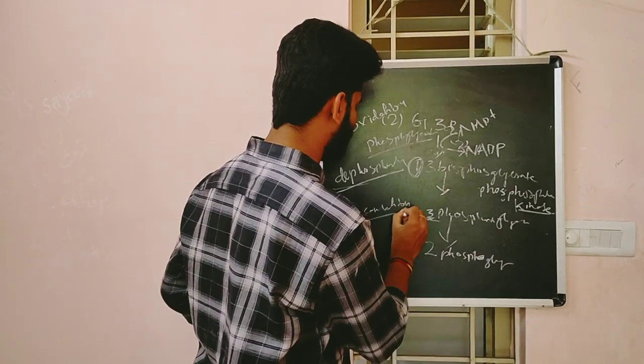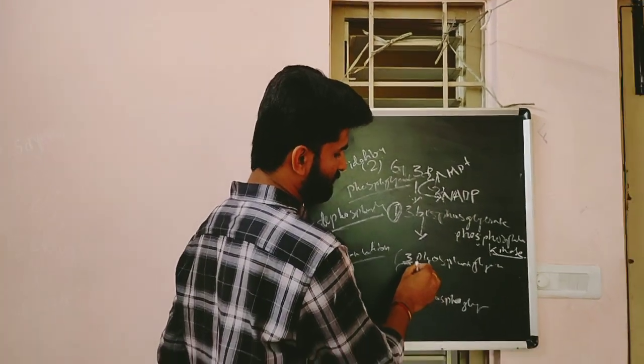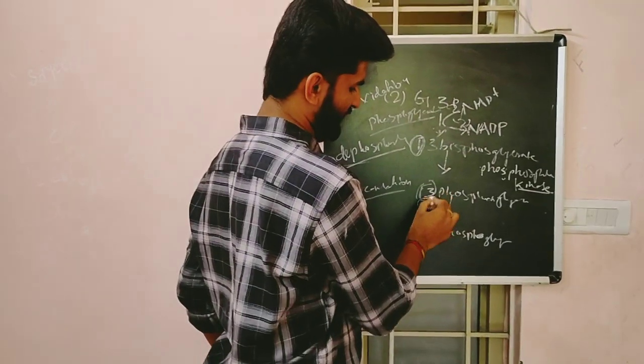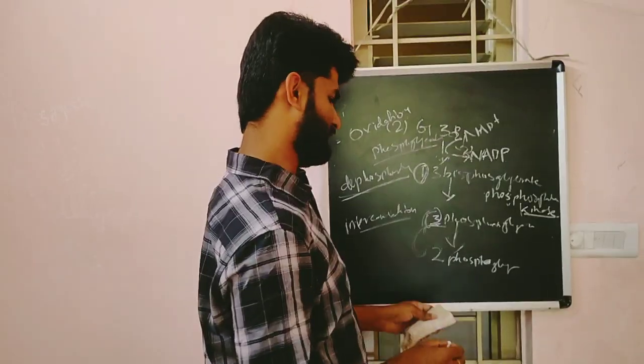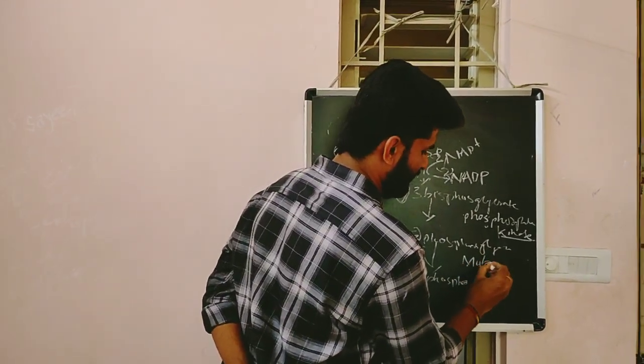This is called the interconversion step, where the phosphate at the third position is converted to the second position. It is mediated by the enzyme mutase.